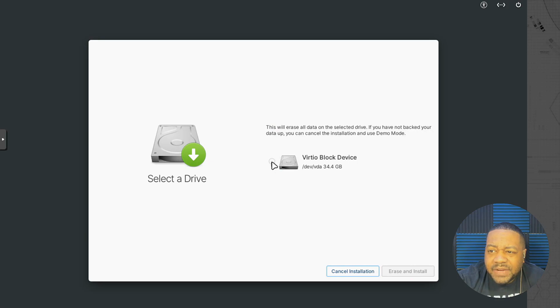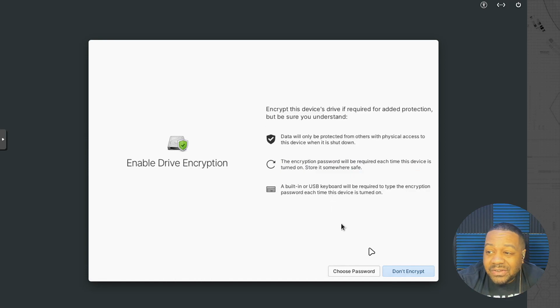Boom. And then right here, this is just selecting that device. I have a 32 gigabyte, but it says 34 gigabyte virtual hard drive. So let's hit erase and install. And then they also have an encryption option. So if you want to enable this encryption, that way you can protect your data on the hard drive itself for the operating system, and it's locked behind a password, then you can definitely turn that on.